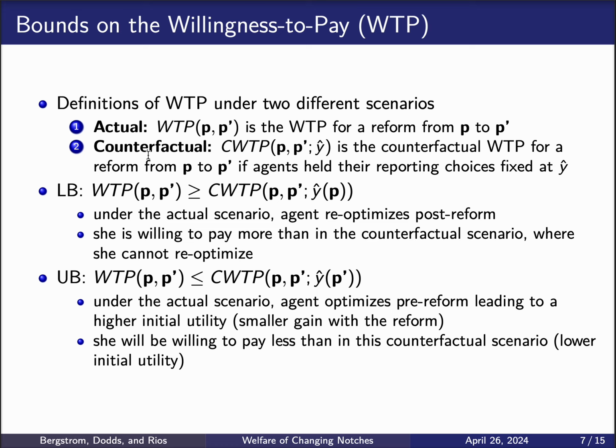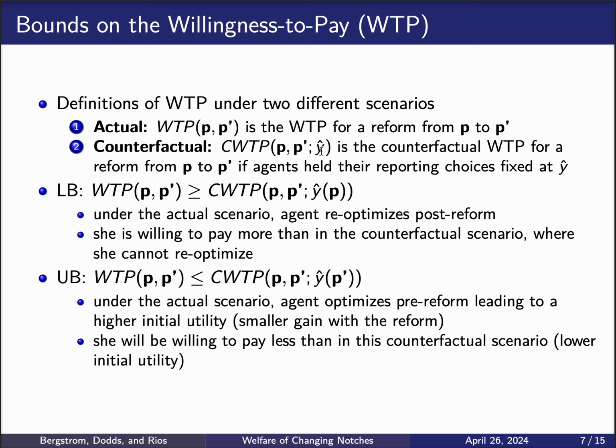So here's the key intuition for how we construct the bounds on the willingness to pay. For that, it's helpful to define willingness to pay under two different scenarios. The first one is the actual willingness to pay, which is going to be WTP of P and P prime, which is the willingness to pay for a reform that changes the policy from P to P prime in the actual world. The second one is going to be this counterfactual willingness to pay, or CWTP, of P and P prime at Y hat. So this is the counterfactual willingness to pay for a reform that changes the policy also from P to P prime, but now holding the decisions of the agent constant at Y hat.